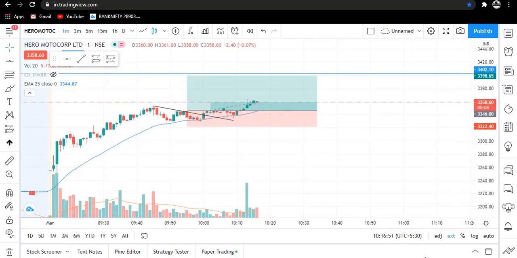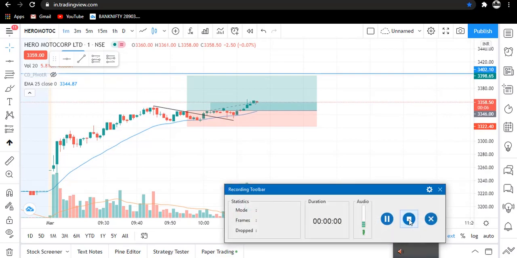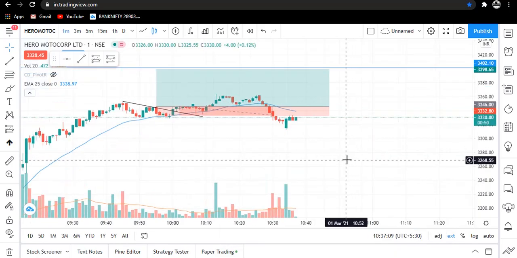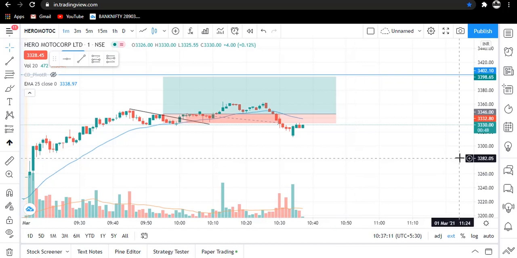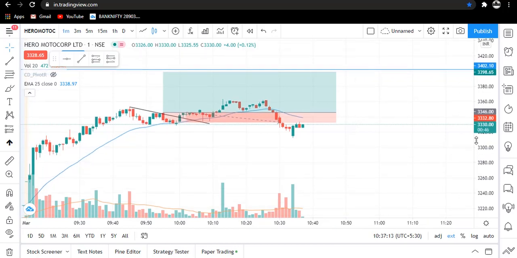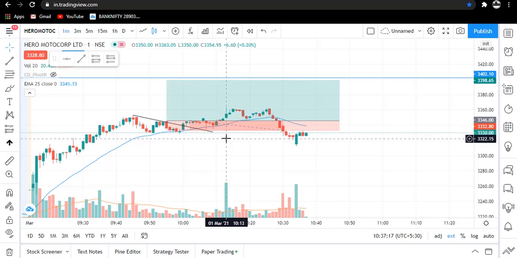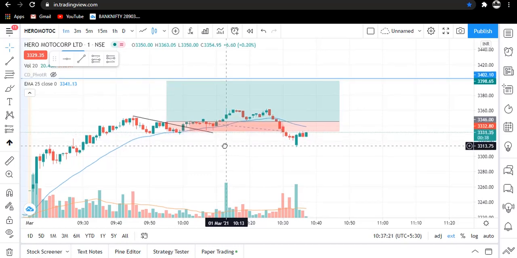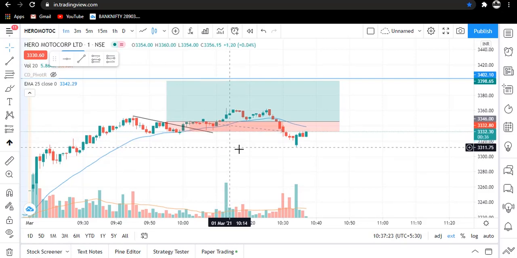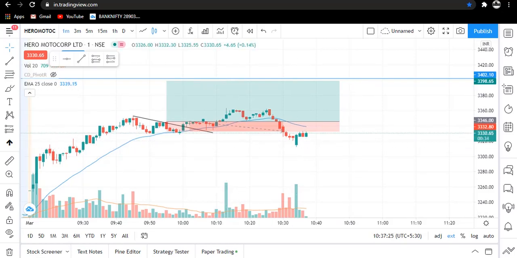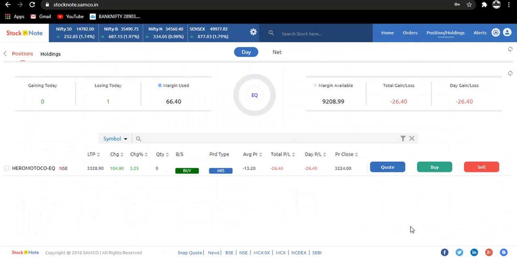Okay traders, now I am pausing the video. So traders, here you can see that when the stock was performing well, I trailed my stop loss to this swing low, and our trailed stop loss got triggered, which resulted in a loss. Okay traders, let me show you the loss. The loss which we booked today is ₹26. Okay traders, so this is our loss.